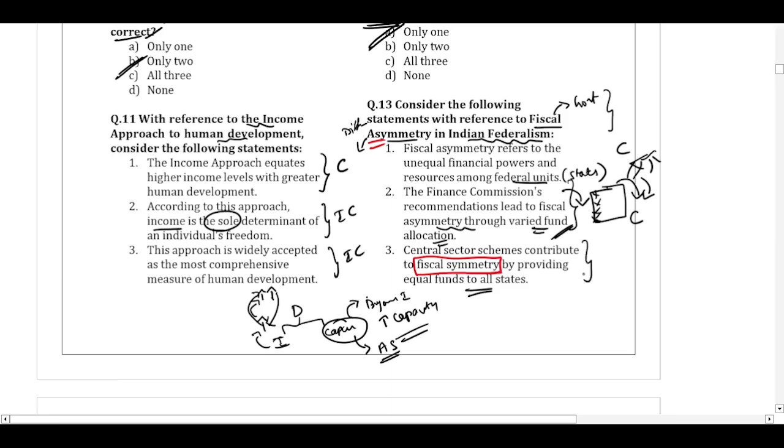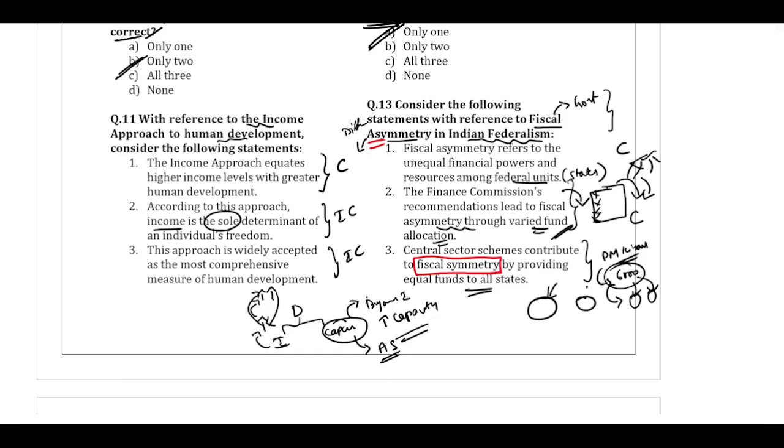For example, let us take the PM Kisan scheme. The 6,000 rupees which the central government gives to the farmer, will the central government allocate the amount based on the state, or will it go based on the individual number of farmers in the state? A particular state having more farmers will get more amount. A state having fewer farmers who are qualified for the scheme will get less amount. Are all the states getting equal funds here?